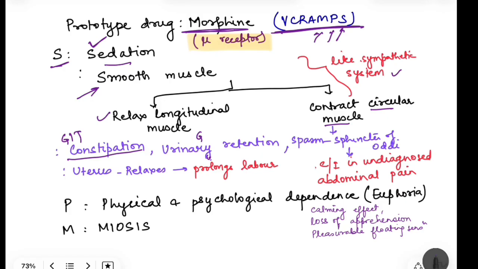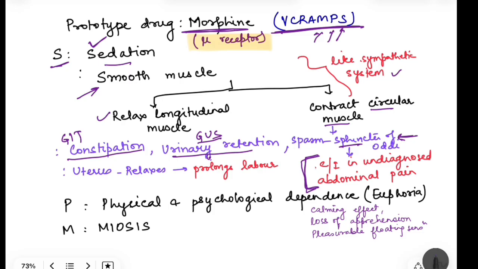In the genitourinary system, it will lead to urinary retention because the sphincter is contracted. Then it also leads to spasm of the sphincter of Oddi. Sphincter of Oddi is present at the junction of the biliary duct with the duodenum. So that contraction also occurs, and this is the reason that morphine should not be given in undiagnosed abdominal pain. Morphine is contraindicated as an analgesic in undiagnosed abdominal pain.